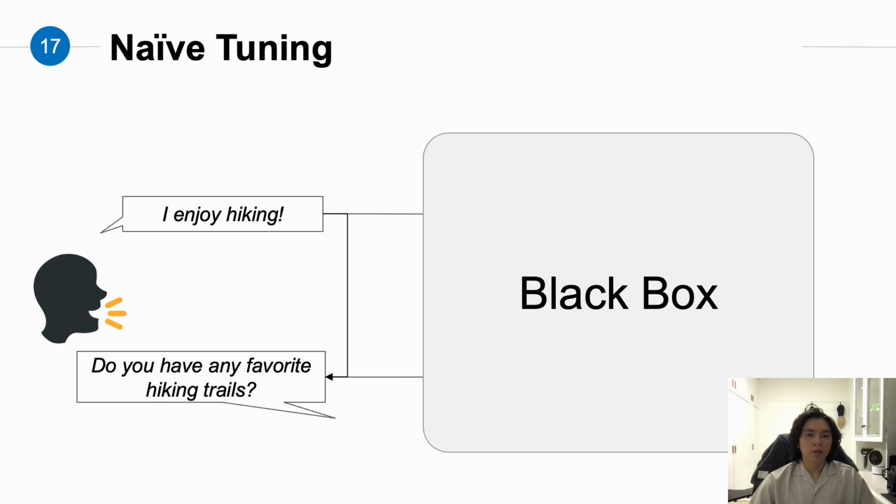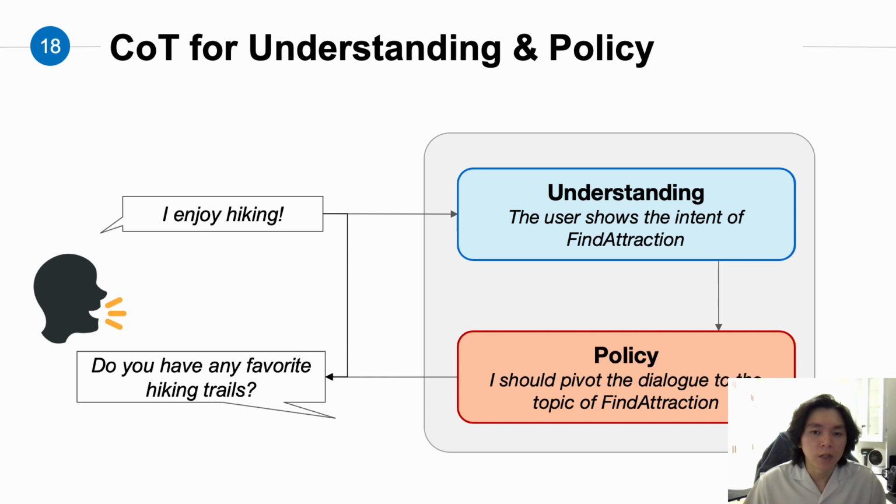Now, with the data, we can train our model with it. If you do naive tuning, then our model is nothing but a black box, just like the other large language models. However, with the intent and policy labels, we can now break the black box to see what's really going on before the model generates the response.